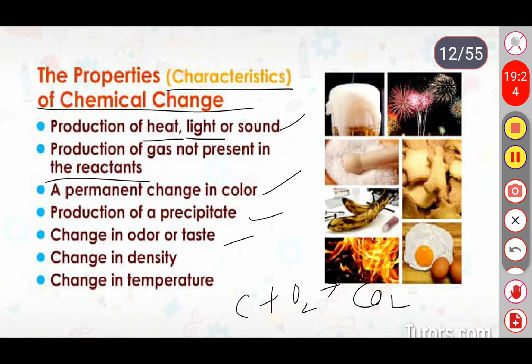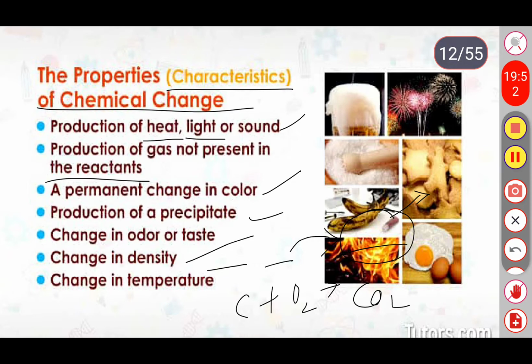Next one, change in odor and taste. When two substances are combined, the taste and odor of the final product is entirely different from the reactants.